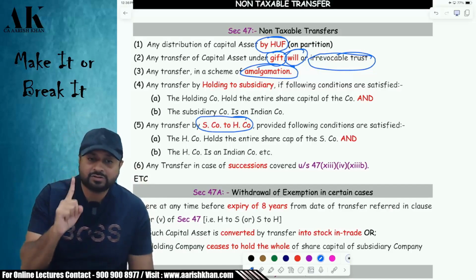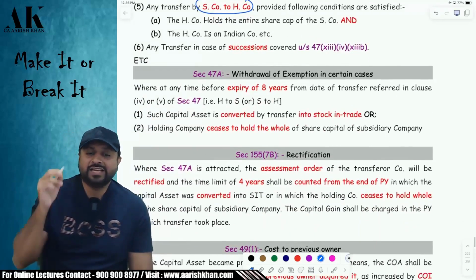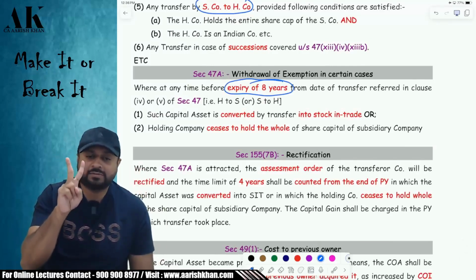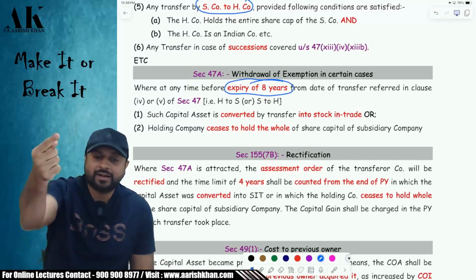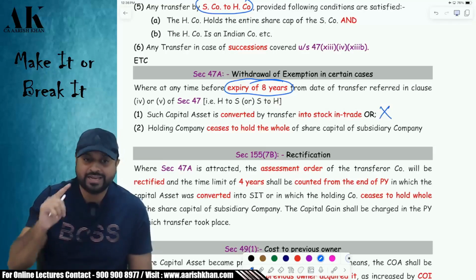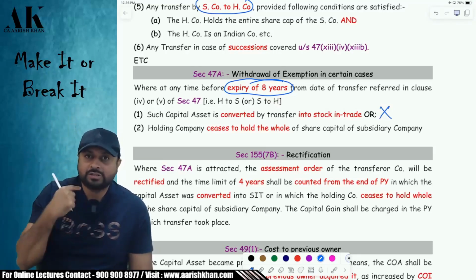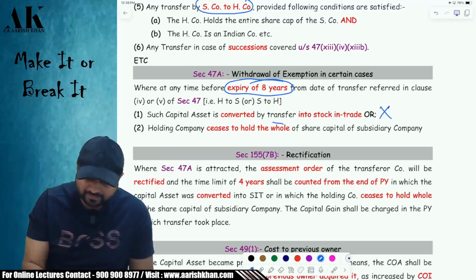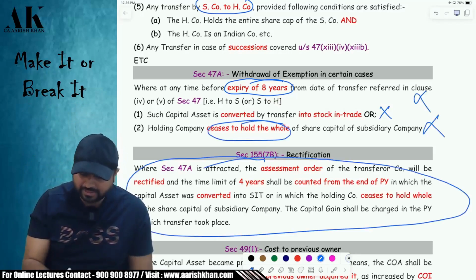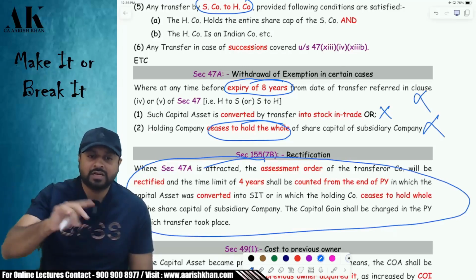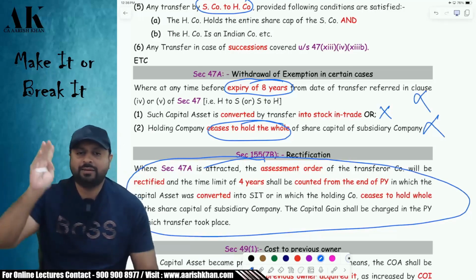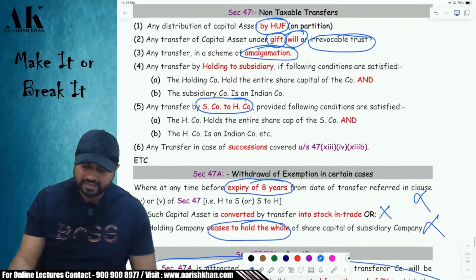Okay. The recipient has to be an Indian company. Third condition, they should not do two things for 8 years from the date of transfer. That is, the recipient entity should not convert the capital asset into stock in trade for 8 years. Okay, they should not make this mistake. And the recipient and the holding company should be a 100% holding company for a period of 8 years. If they violate either of the two conditions, then whatever capital gain was exempt earlier will be reversed. The AO will rectify your order and the exemption will be revoked and you will be liable for tax. Is it clear to all of you? Please tell me.